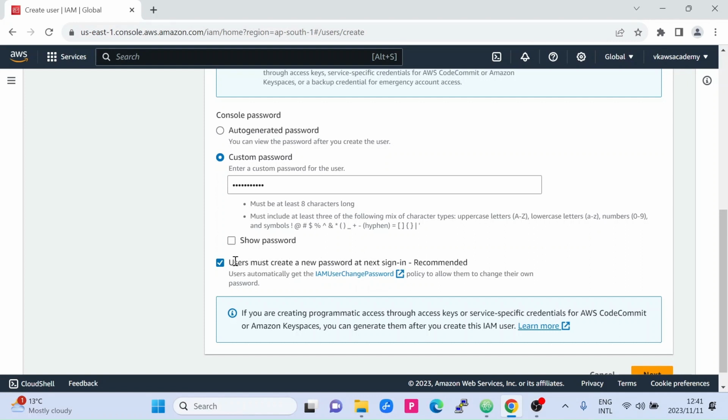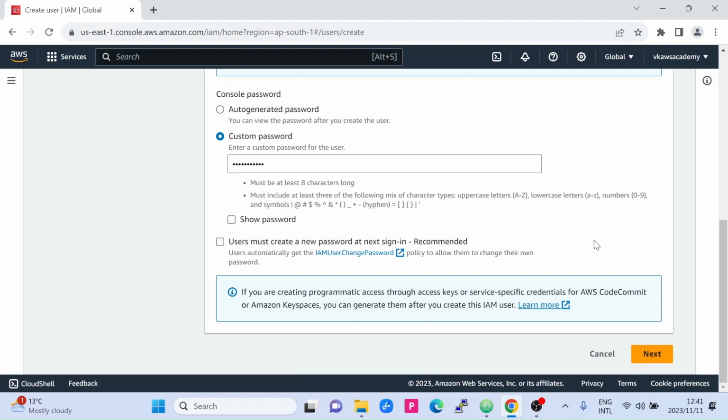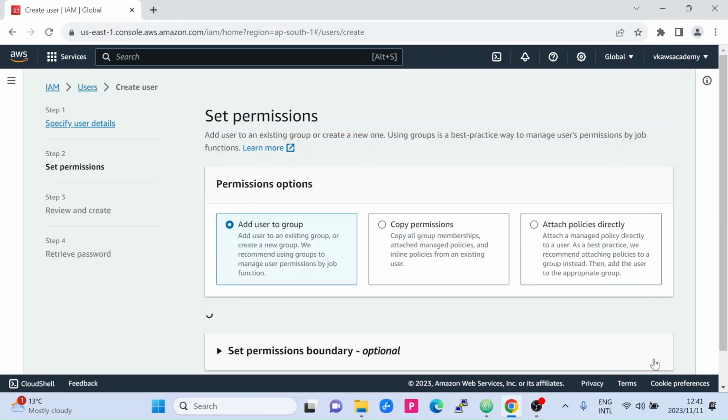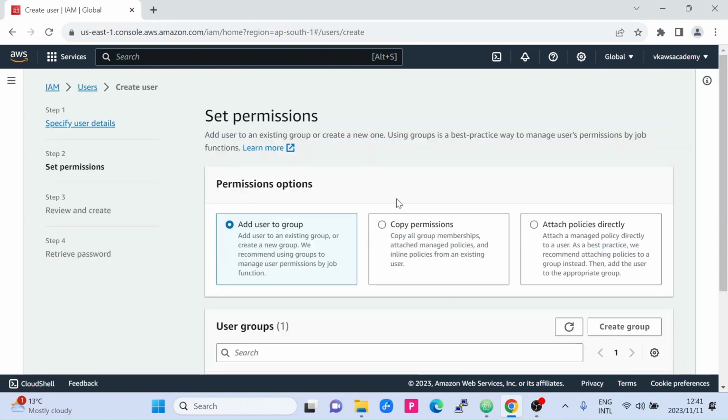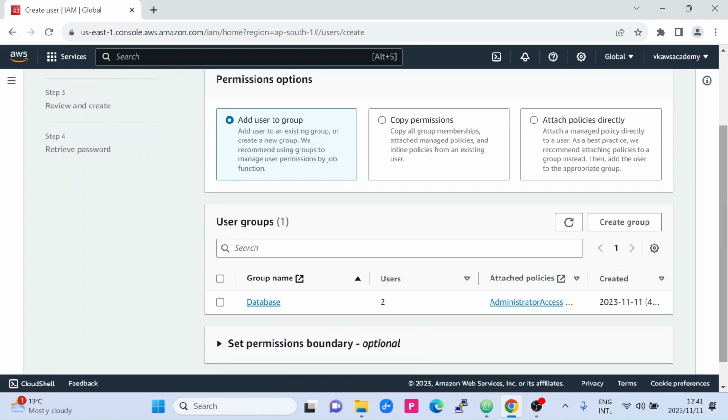User must be created. I will just remove this. I will go and do next, add user to group. So there is already a group called database. I will create a new group called admin.